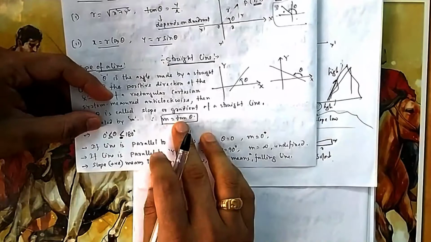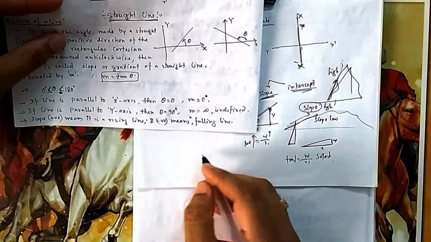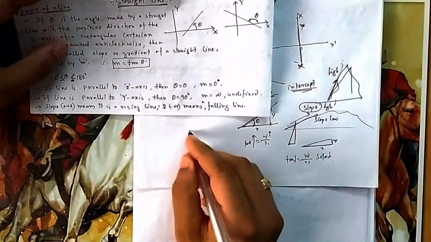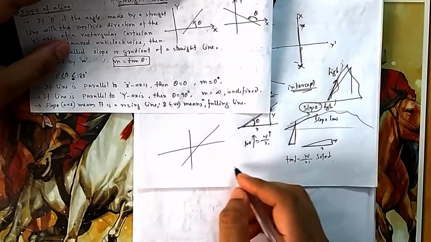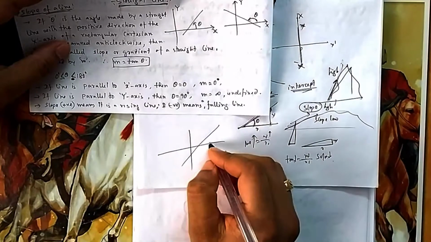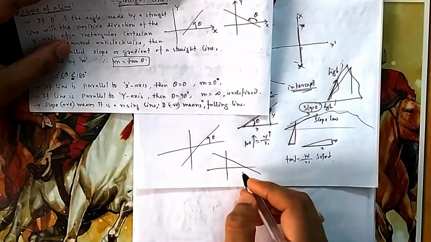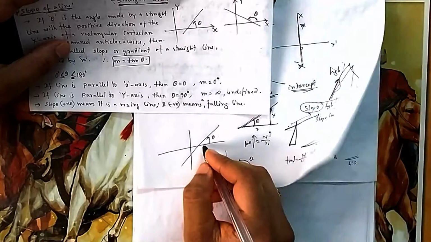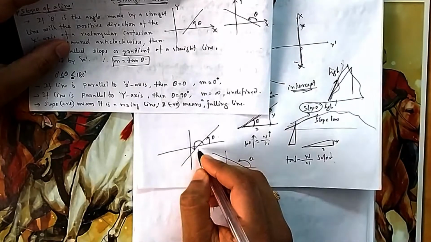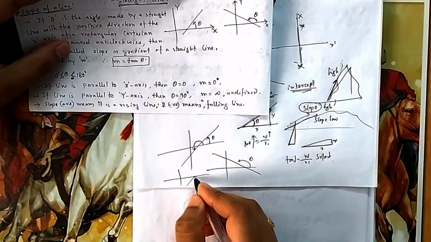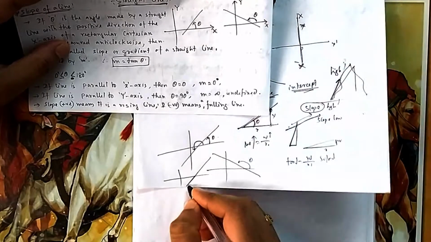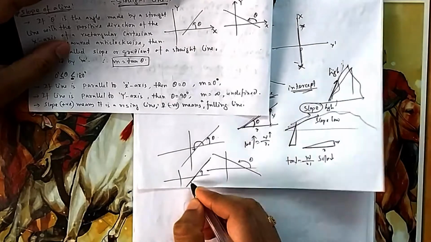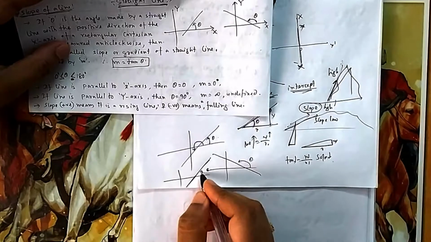Now what is the value of theta? It will be between 0 and 180, but 180 it cannot be, because a straight line can be either a rising straight line or a falling straight line. If it is rising, this is the angle theta. If it is falling, then this is the angle theta. You may ask, sir, why don't we take the other angle? No, we don't take this angle, because this is a line, and this is the same line only. So you take this angle, not that angle. That's why theta cannot be 180 also.